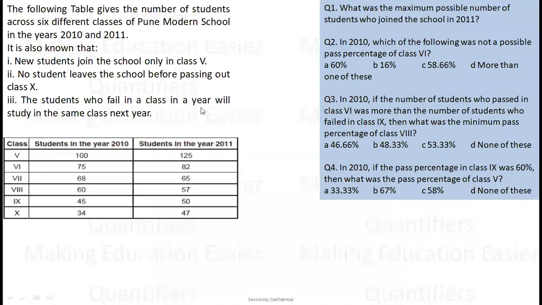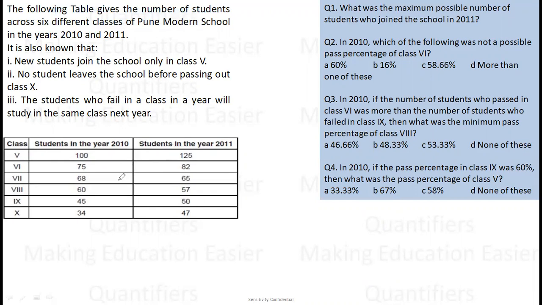Now, what is the set all about? Let's read the set once. The set says, the following table gives the number of students across 6 different classes of Pune Modern School in 2010 and 11. So in 5th class, if there are 100 students here, there are 125 students here in 11, and so on and so forth, right?